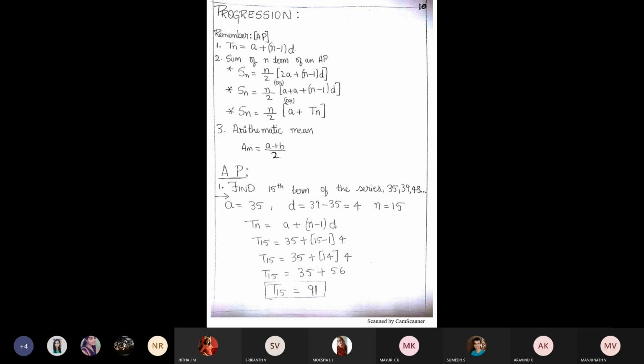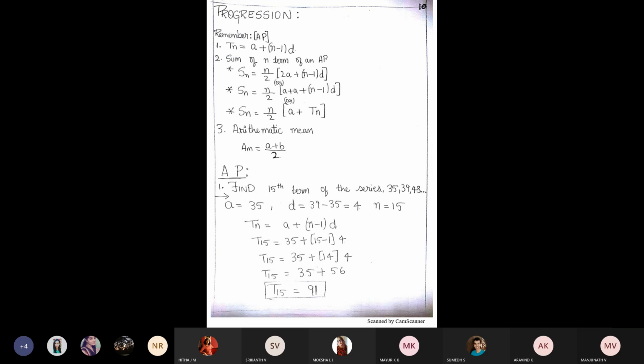Look at the solution there. Without writing it elaborately, you can do smart work and get the answer. What is the answer? Apply the formula.